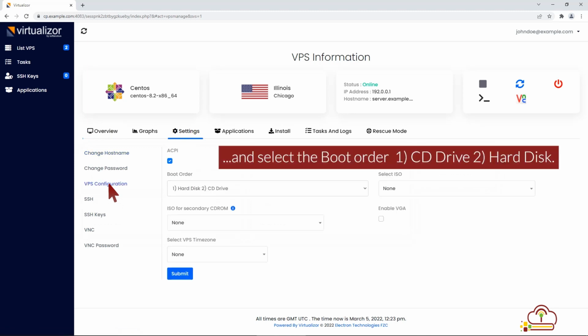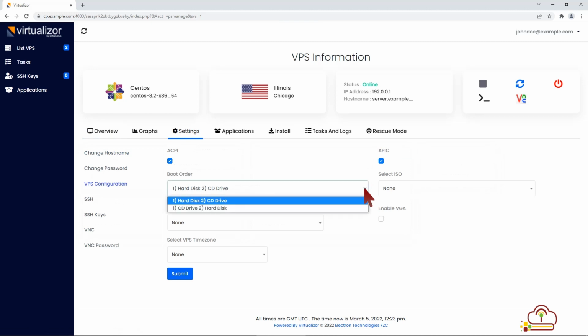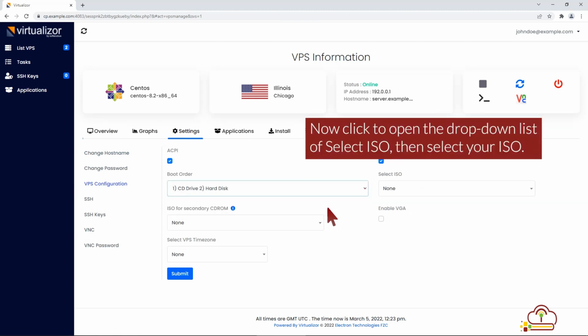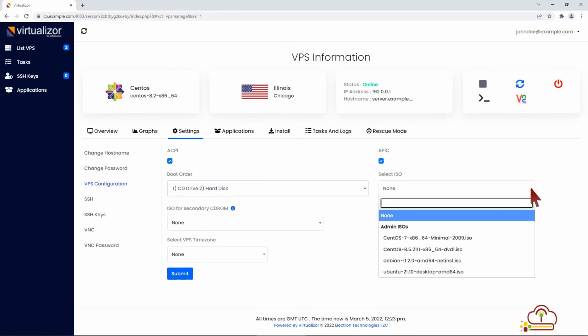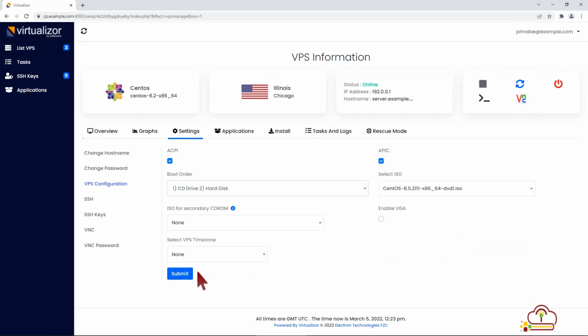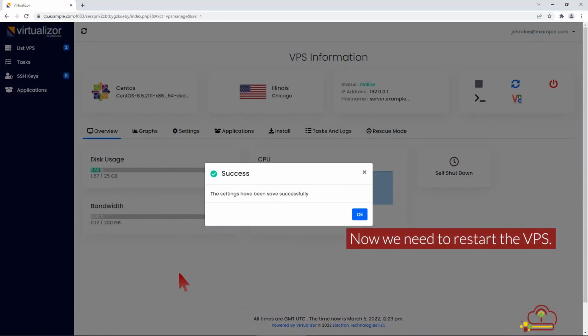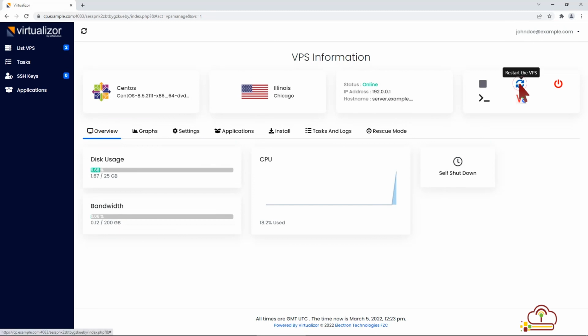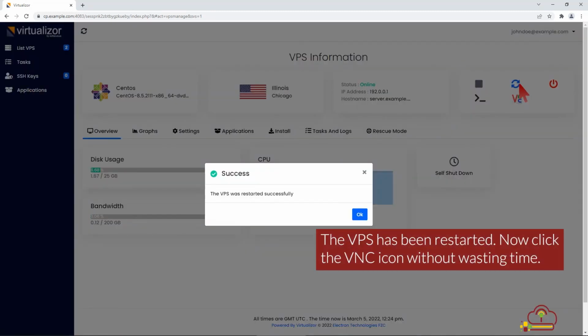and select the boot order: CD drive, hard disk. Now click to open the drop-down list of Select ISO, then select your ISO. You can leave other options as they are. Now click the Submit button. Now we need to restart the VPS. The VPS has been restarted.